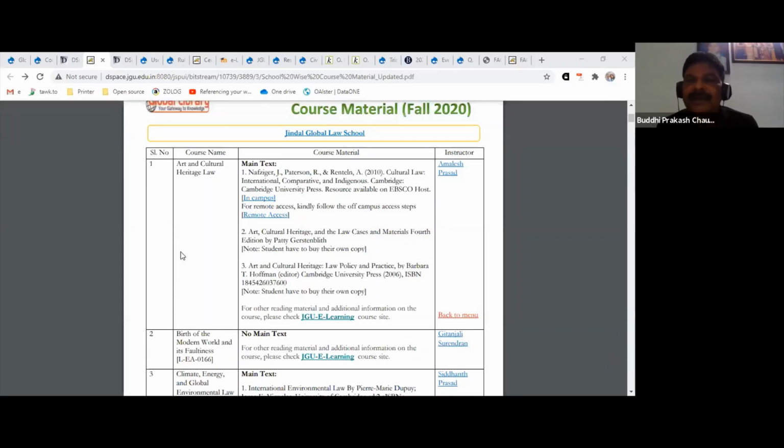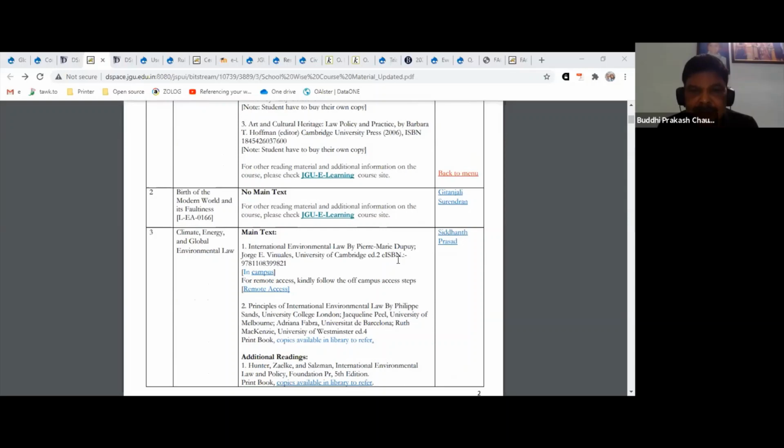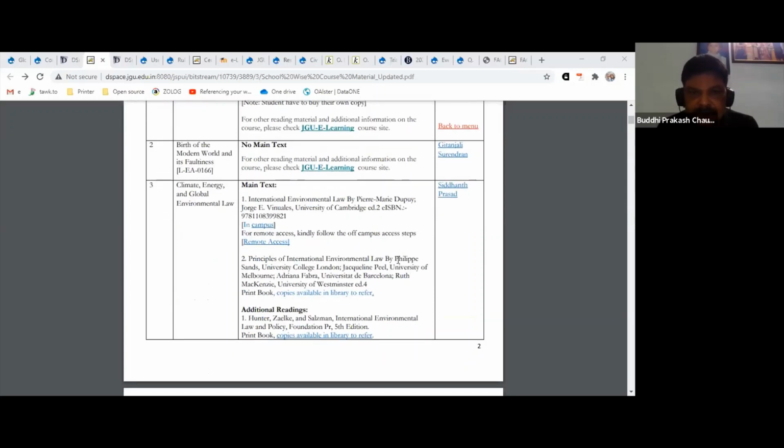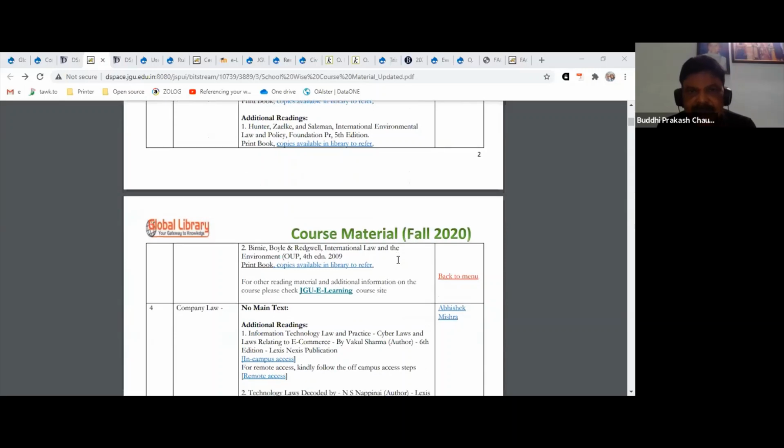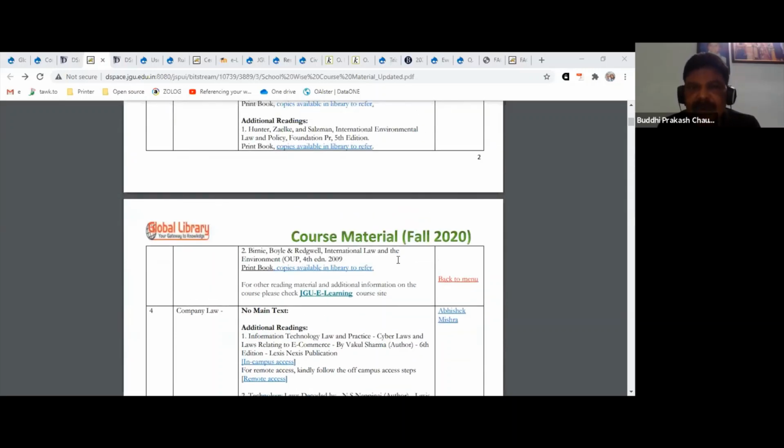If you are interested in buying a copy, we can tell you from where to buy. Either you can buy from your local bookstore or an online bookstore like Amazon or Flipkart, or if you have any problem, you can get back to us and we'll help you get a copy of it also. In some cases, there are particular platforms available there. If you browse through, you will find different kinds of accessibility available for the ebook formats. So this is how you can access directly from this list also.